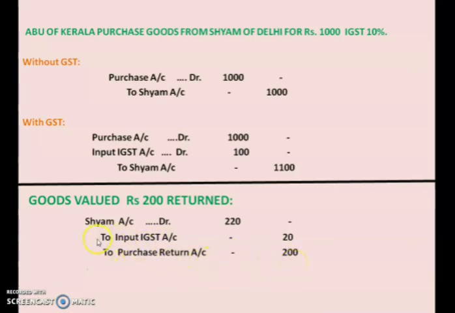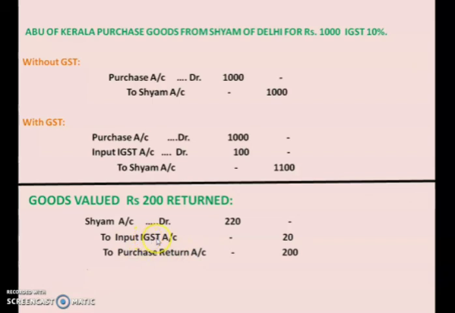Just see, when we made a purchase, input IGST was debited. Now we are cancelling that purchase, so input IGST will be credited. Okay, and purchase return will also be credited.